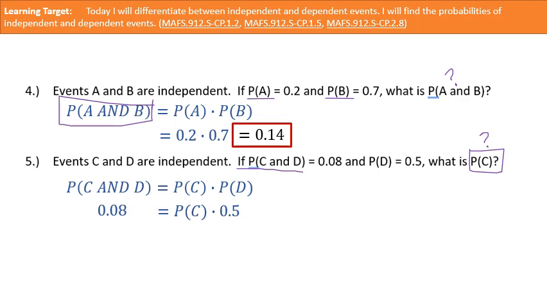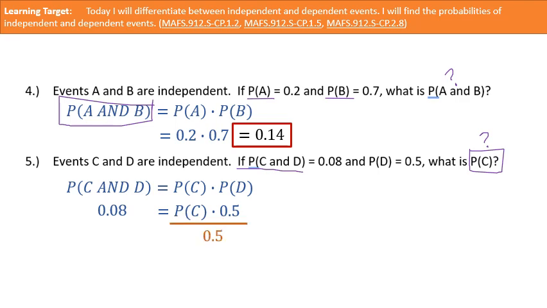So how are we going to get there? Well, look at the operation. This is a simple one-step equation. What's the operation between that probability of C and the 0.5? It's multiplication. So what I really want to do is solve for the probability of C. I want to solve for that variable that's missing. So all I have to do is the opposite of what I see. I see multiplication. So what do I have to do? Division.